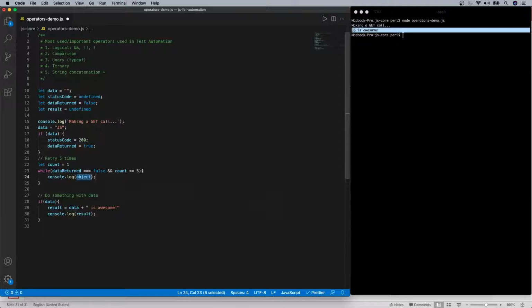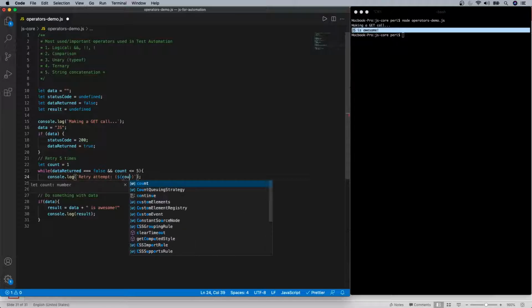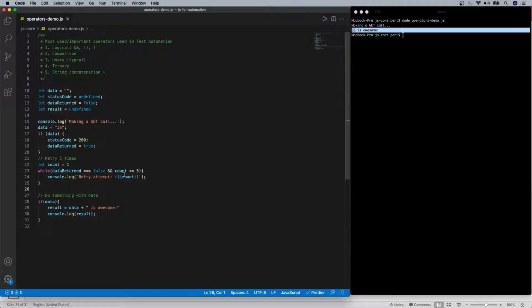Let me print a message saying retry attempt, and let me print the count, because every time it prints, it's going to show us the count.